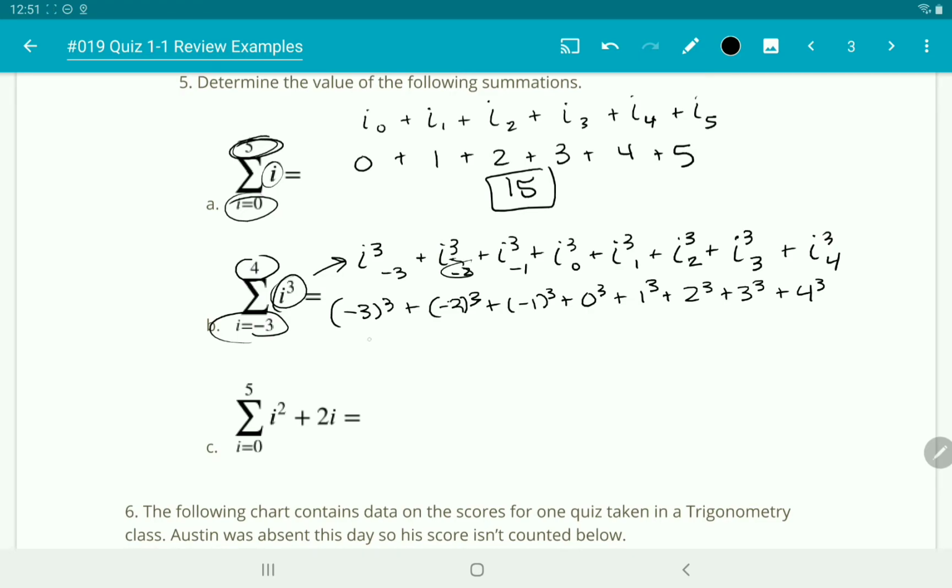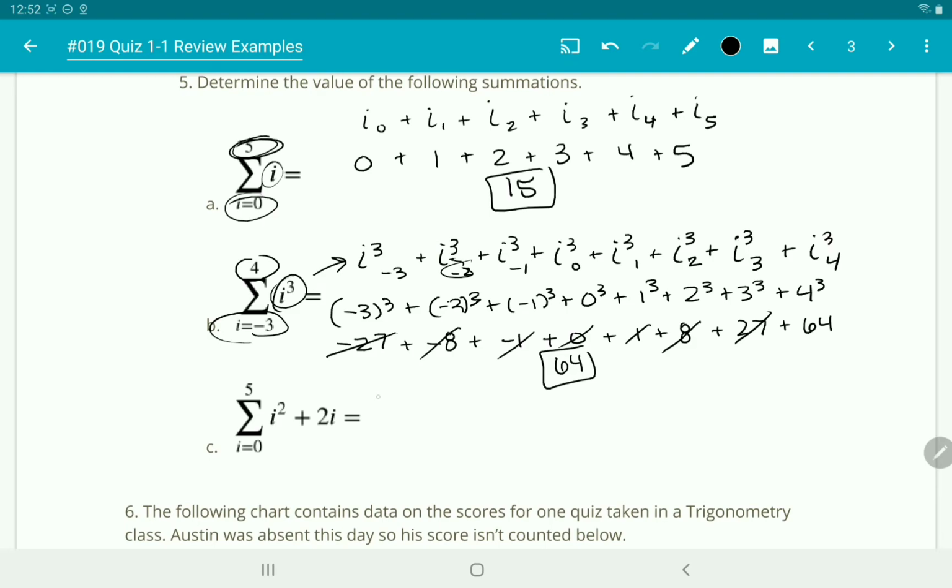Okay, so -3 cubed is -27, that's -3 times -3 times -3. -2 times -2 times -2 is going to be -8. That's going to give us -1, 0, 1. That's going to give us 8, that's going to give us 27, and that's going to give us 64. And if we add all these together, our answer is going to be 64, because -27 plus 27, -8 plus 8, -1 plus 1, and then 0. It's going to leave us with 64.